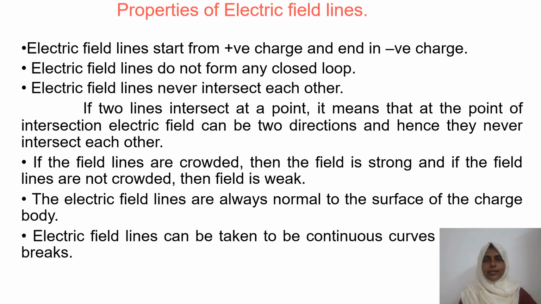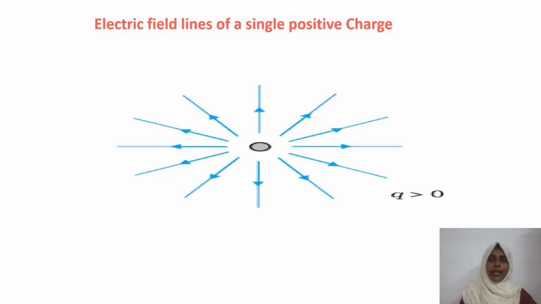If you understand this, let us try to draw electric field lines in different cases. Get ready with a paper and pen. Okay. So what will be the field lines in the case of a single positive charge? Yes. We know that field lines start from positive charge. So the electric field lines are like it is given here. So now we have the idea of electric lines of a single positive charge.